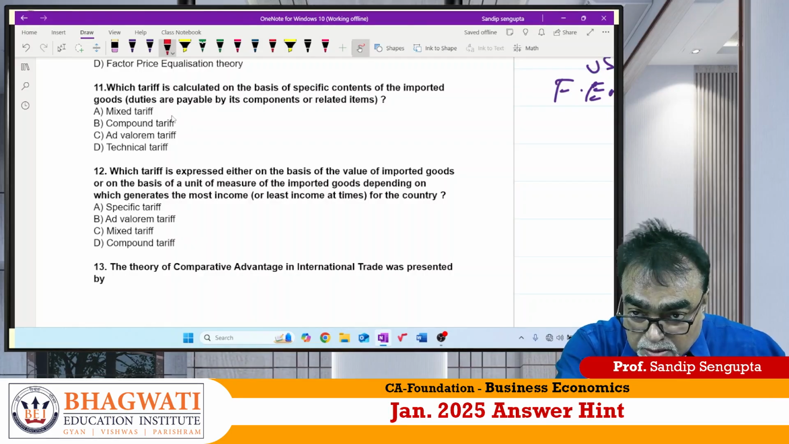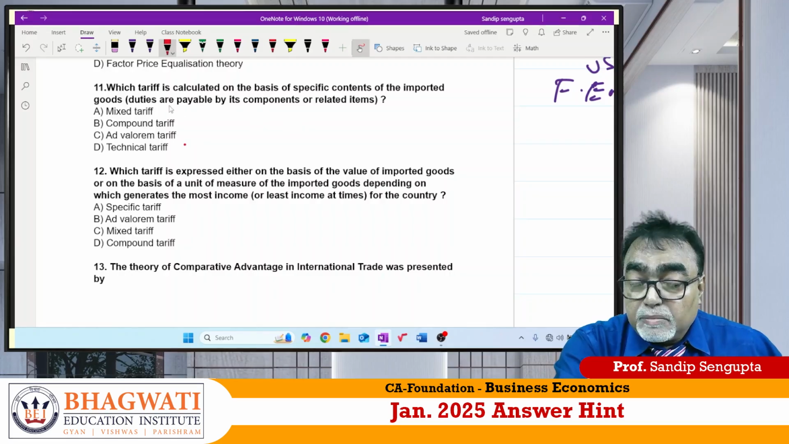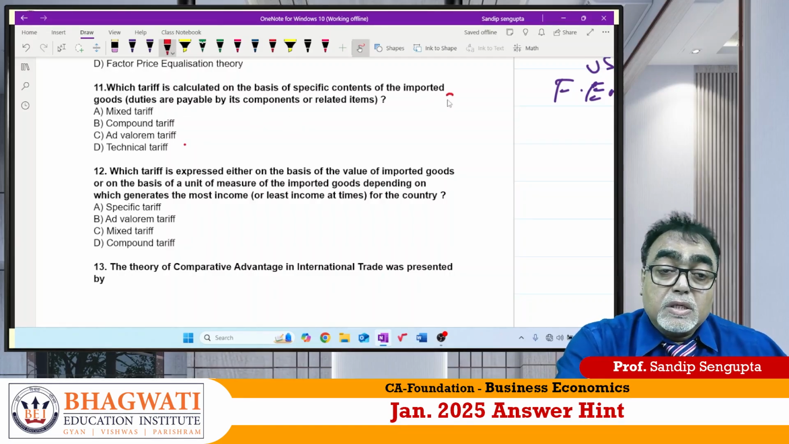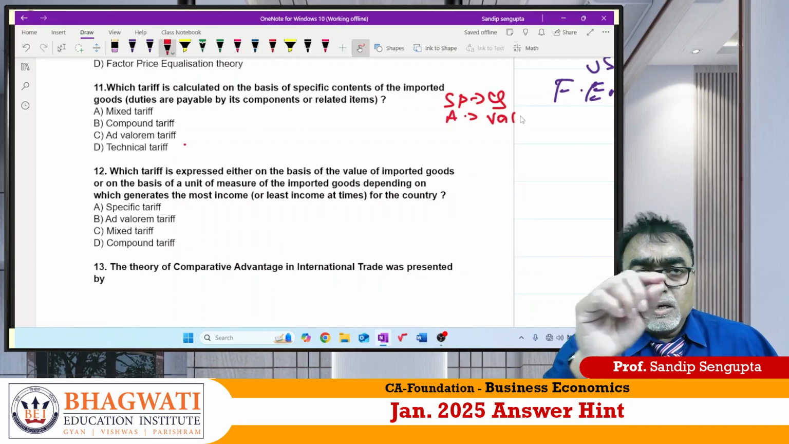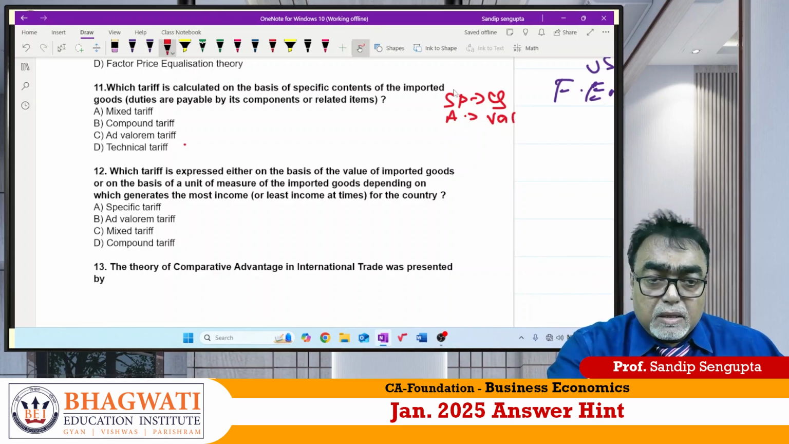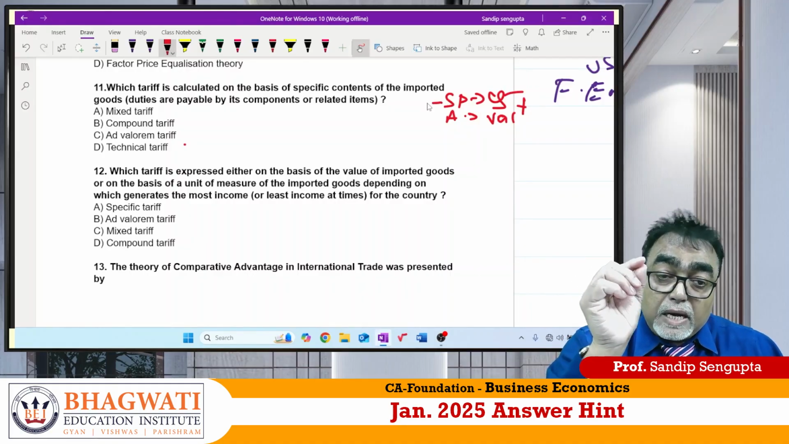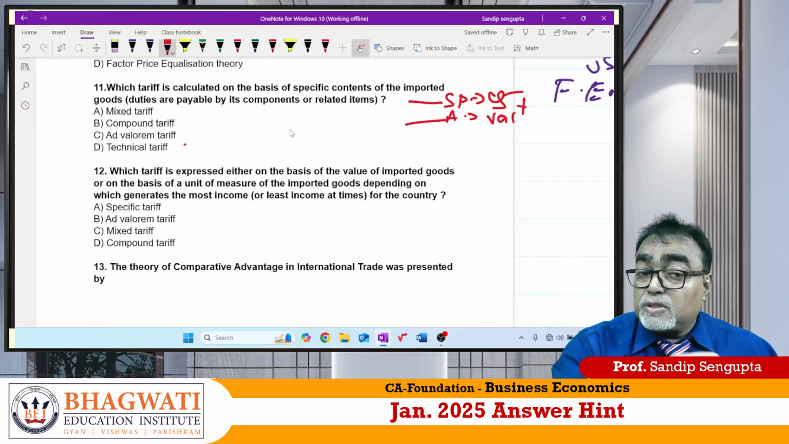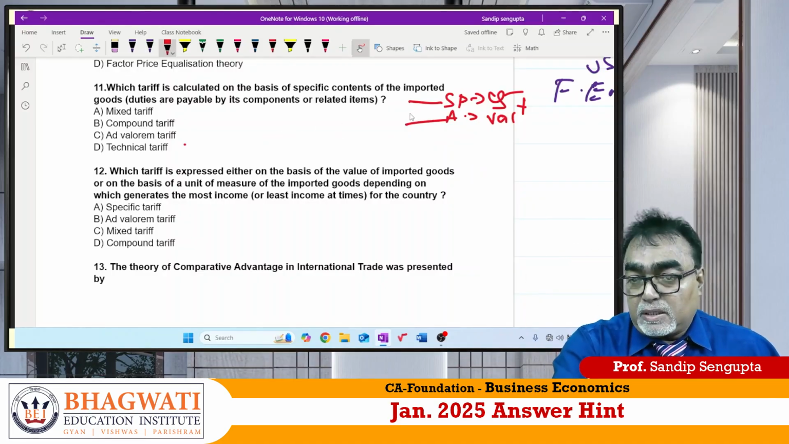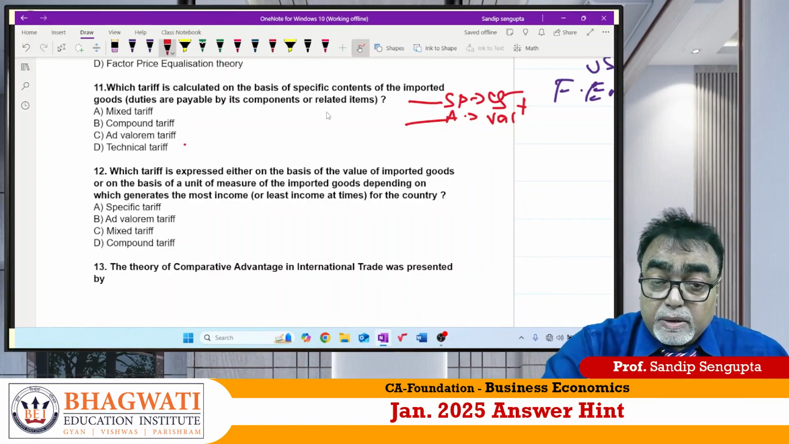So what I said, there are different types of tariff: compound, ad valorem, technical, and mixed tariff. I said earlier also, specific tariff is on quantity, ad valorem tariff is on value. Compound tariff is nothing but specific plus ad valorem. Mixed tariff is either specific or ad valorem. Technical tariff is on the basis of technical specification. I repeat again, because a lot of questions they have given.